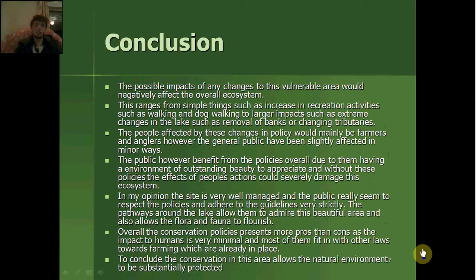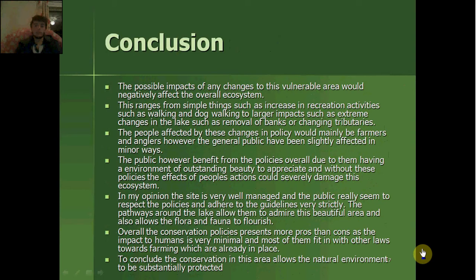In conclusion, the possible impacts of any change to this vulnerable area would negatively affect the overall ecosystem. This ranges from simple things such as an increase in recreation activities such as walking and dog walking to larger impacts such as extreme changes in the lake such as removal of banks or changing tributaries.